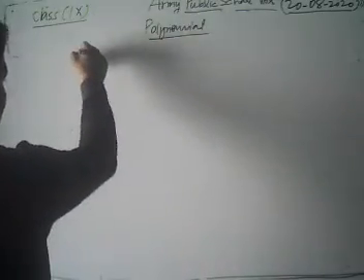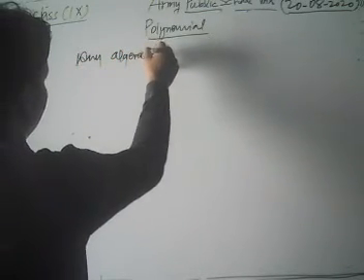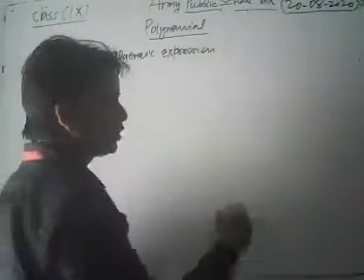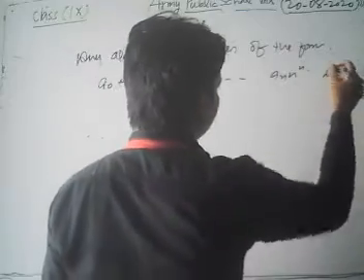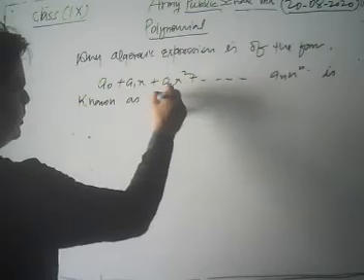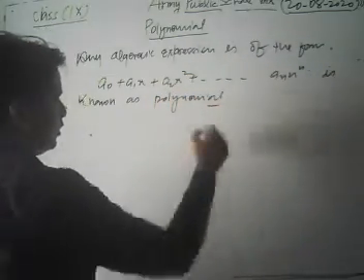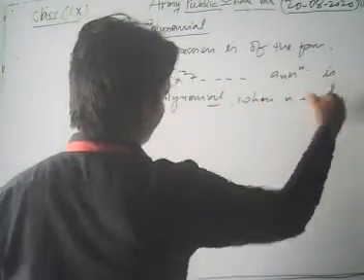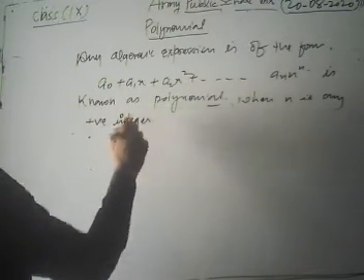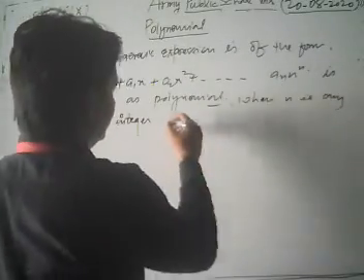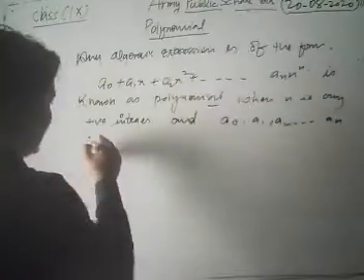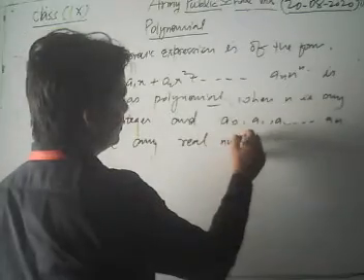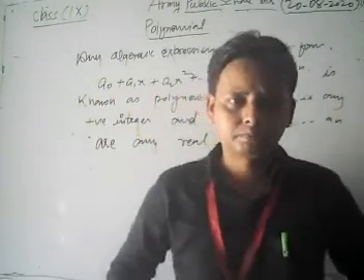You know that any algebraic expression of the form a naught plus a1x plus a2x square plus and so on up to an x to the power n is known as a polynomial, where n is any positive integer, and a naught, a1, a2 and so on up to an are any real numbers.